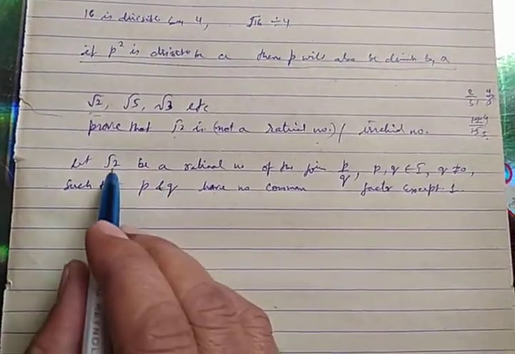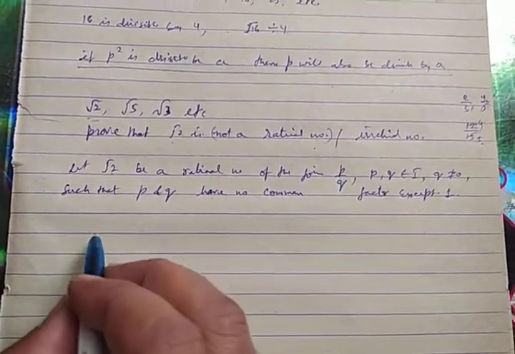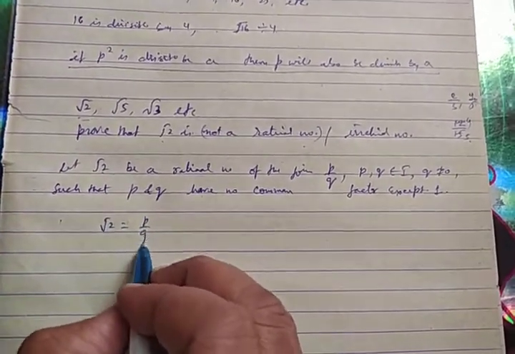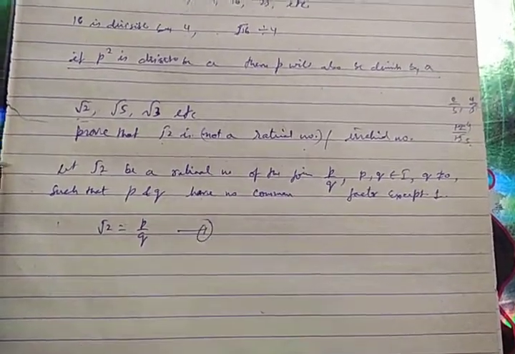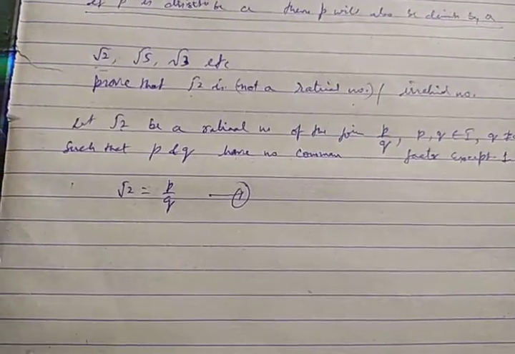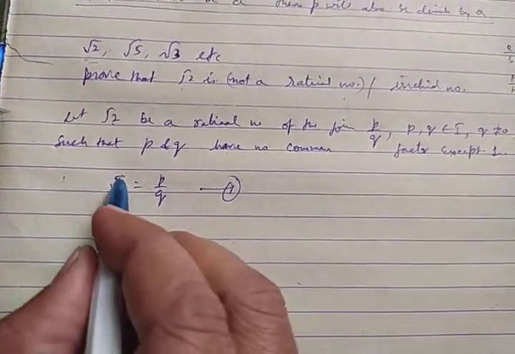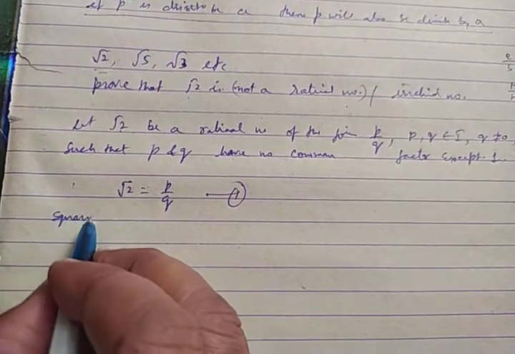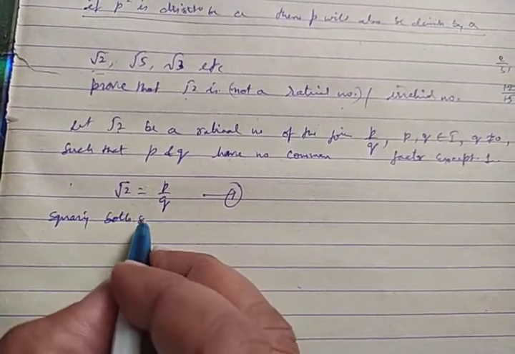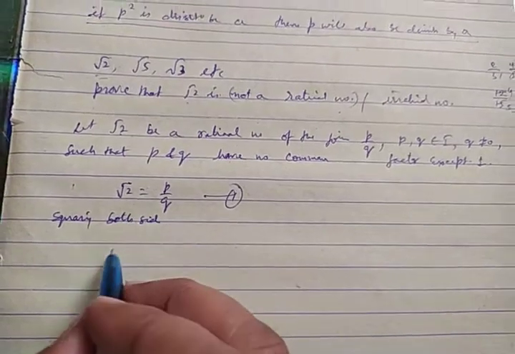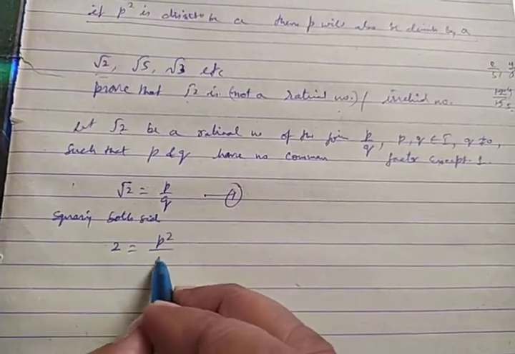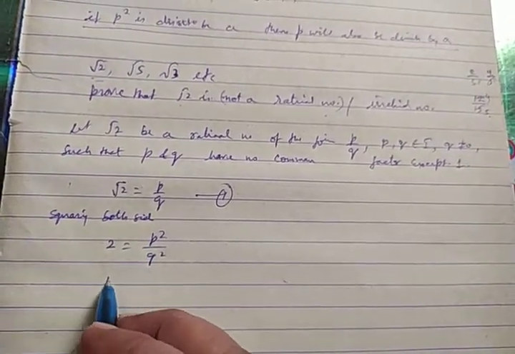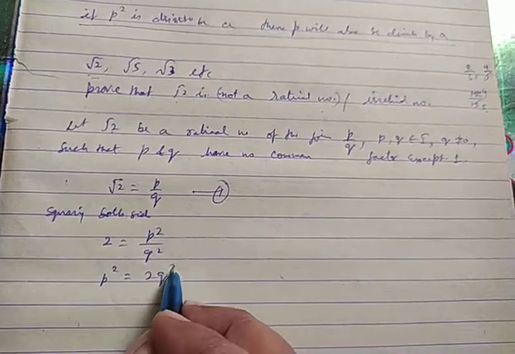Then you have considered root 2 as p upon q. So under root 2 is equal to p upon q. Now for the solution, squaring both sides. This becomes 2 on this side and p square upon q square on the other. This q square will multiply to this side, so you can write p square is equal to 2q square.